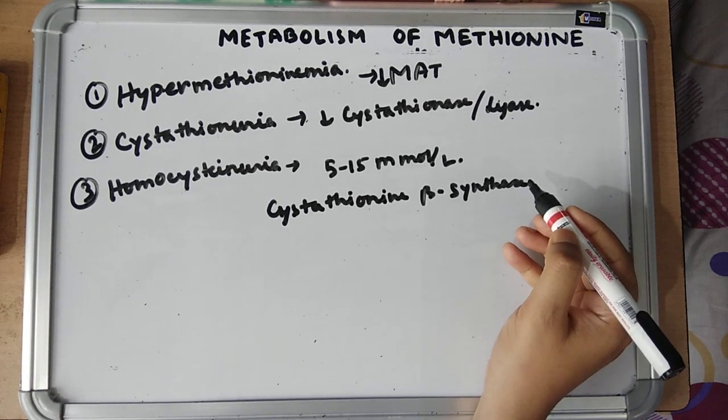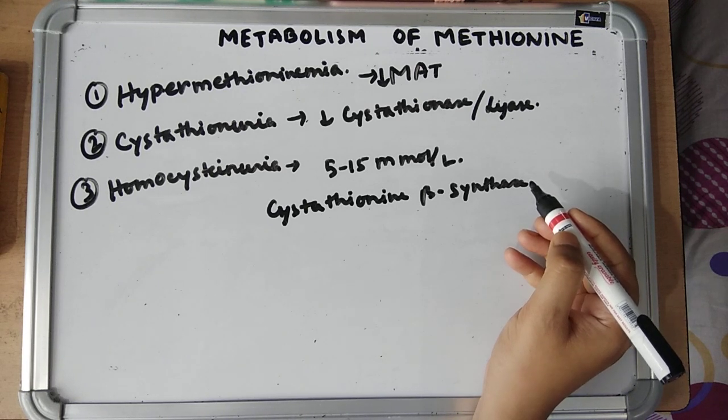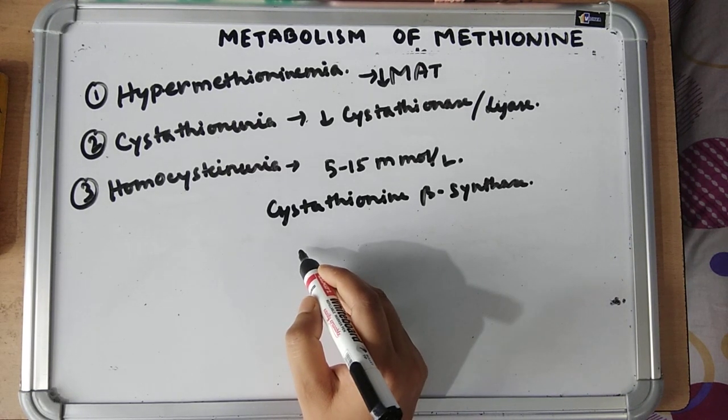So cystathionine cannot be formed from homocysteine and serine. So there is accumulation of homocysteine. It is related to increased incidence of coronary artery disease because of increased atherosclerosis, because of the thiolation of the LDL particles.